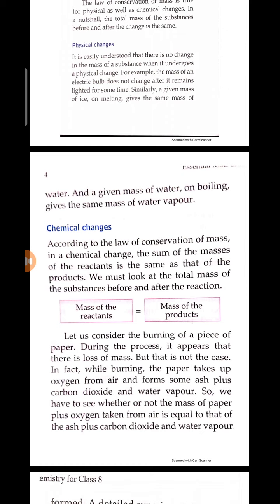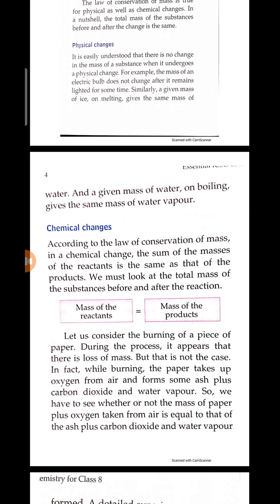Let us consider the burning of a piece of paper. During the process it appears that there is a loss of mass. Obviously, when we burn the paper we think it lost mass, but that is not the case.